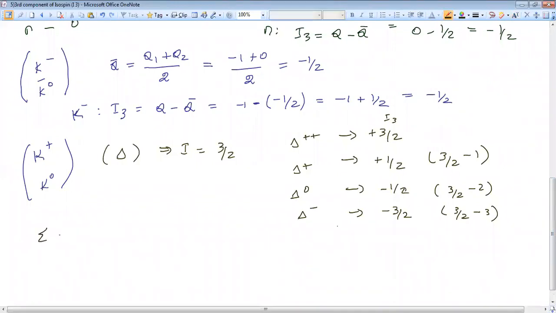If I consider sigma family, isospin value is 1, right? And the sigma family contains sigma plus, sigma naught, sigma minus. So for I3 values, since it is highest charge, it will get plus 1. And I have to subtract by 1. So 1 minus 1. And sigma minus will get minus 1.